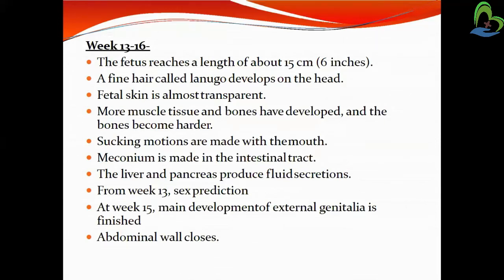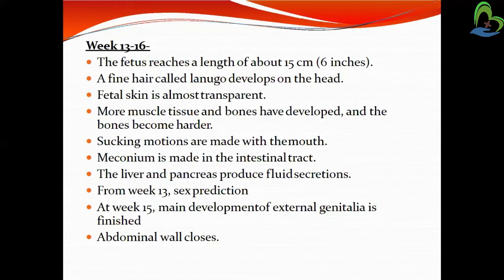Then the liver and pancreas produce fluid secretion, and from week 13 sex prediction can be made.